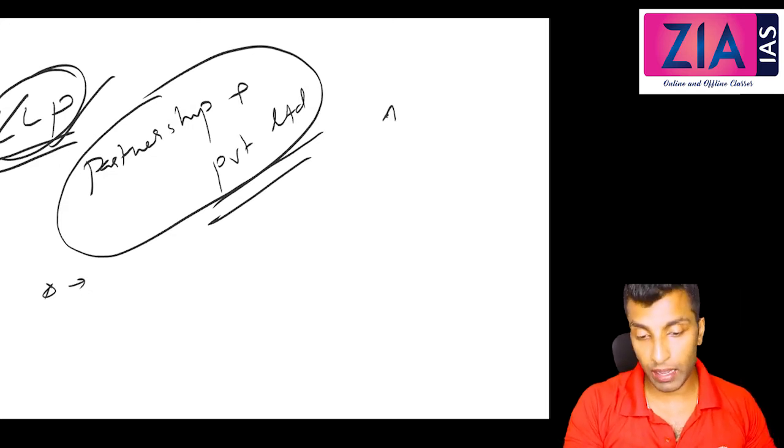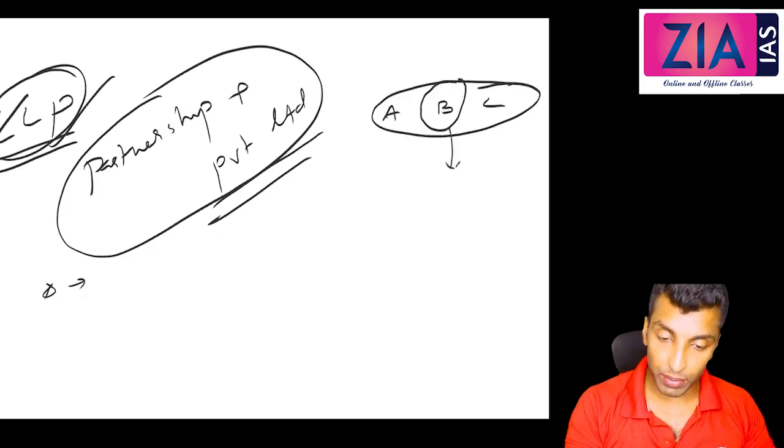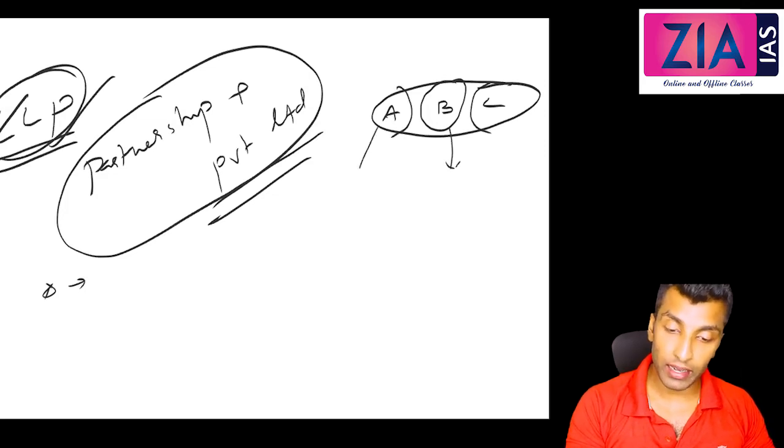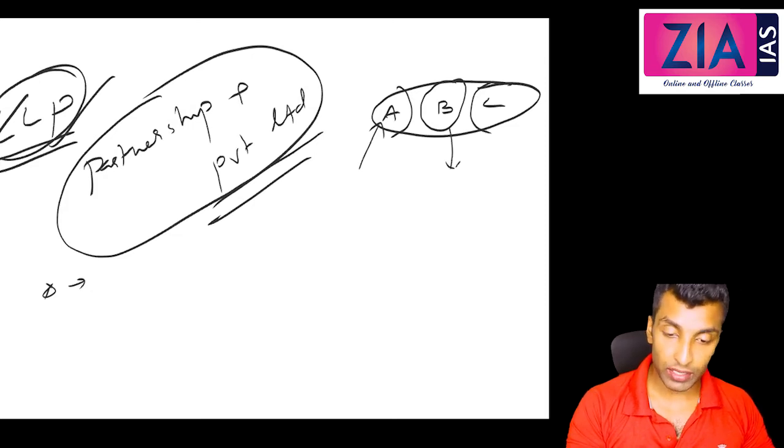So it is not that A, B, C may be partners, but if the company goes bankrupt, the liability of each member is very clearly specified. It has to be specified. So the liability again is limited here. For A, it is limited to the subscribed capital he has, or it is actually fixed.